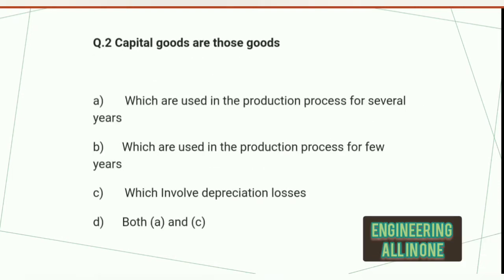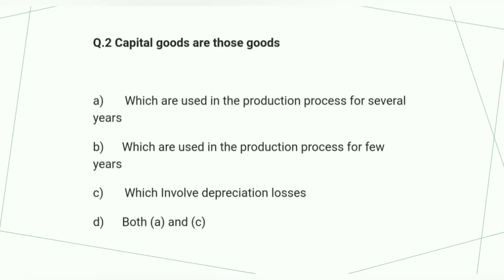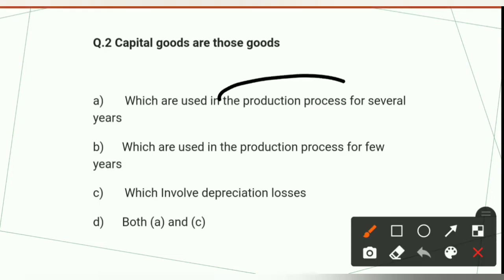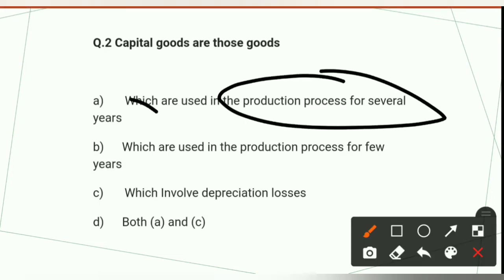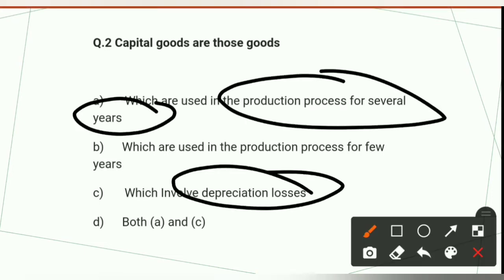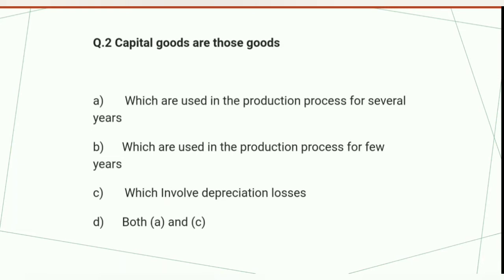Now see question number second here. Capital goods are those goods. Option A is which are used in the production process for several years. Second is which are used in the production process for few years. And C is which involves depreciation losses, and D is both A and C. Capital goods are those goods which are used in the production process for several years. Also they suffer depreciation loss. So both A and C are correct. Option number D is the right option to this question.